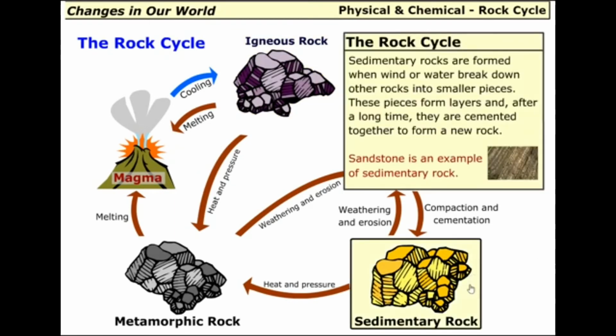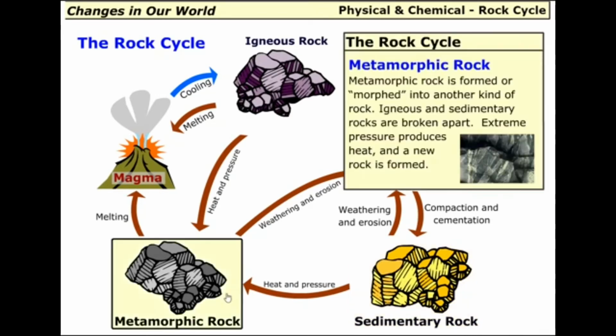Sedimentary rocks are formed when wind or water break down other rocks into smaller pieces. These pieces form layers, and after a long time, they are cemented together to form a new rock. Sandstone is an example of a sedimentary rock. Metamorphic rock is formed or morphed into another kind of rock. Igneous and sedimentary rocks are broken apart. Extreme pressure produces heat, and a new rock is formed.